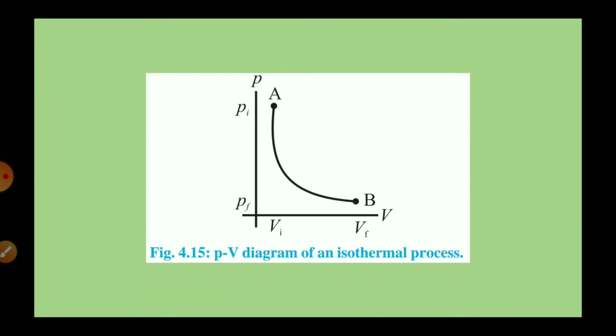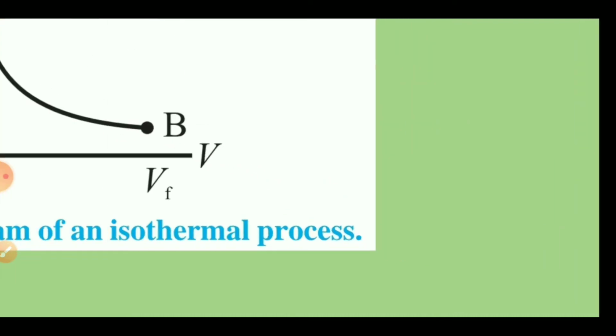Now this is the PV diagram of an isothermal process. You can see here the temperature is constant and both pressure and volume are changing. As you can see in the diagram, point A has initial pressure Pi and initial volume Vi, whereas point B has final pressure Pf and final volume Vf. Clear?